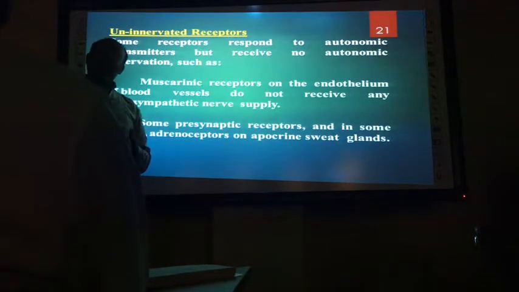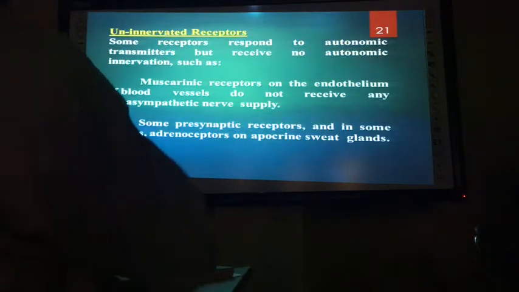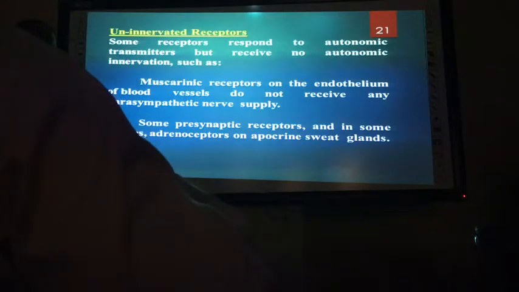Like alpha 2, I think. Yeah, like alpha 1, alpha. Blood aggregation happens in the blood, not directly. Okay, so if that particular neurotransmitter goes via blood, then it is uninnervated.